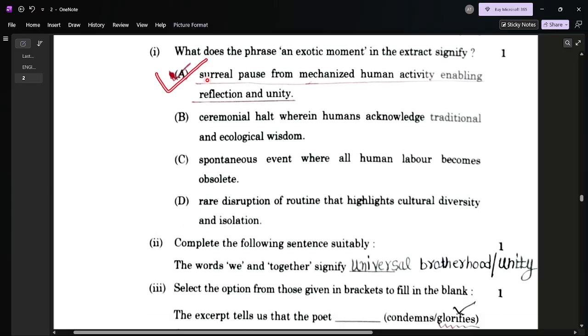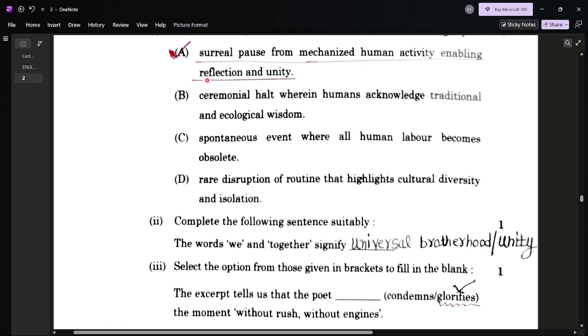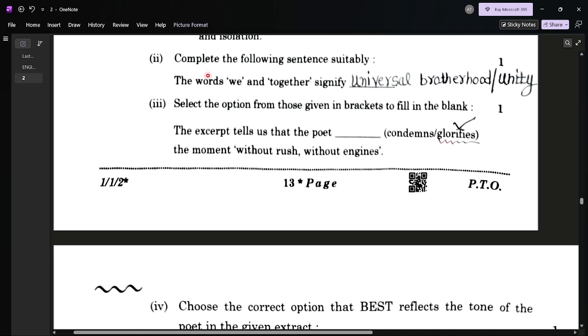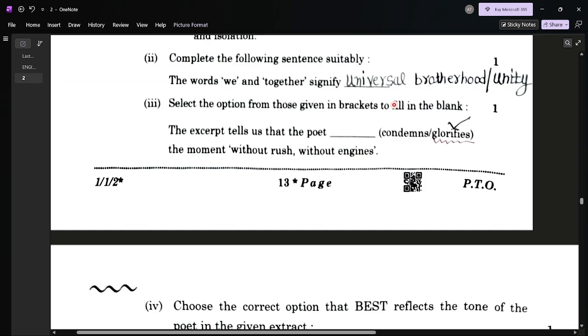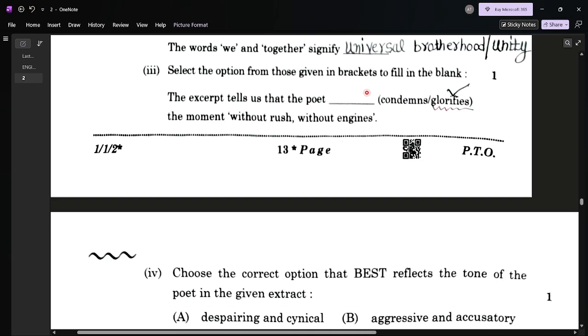Next one is question number 2. Complete the following sentence suitably. The words 'we' and 'together' signify universal brotherhood. If you have written universal brotherhood, here I have made the oblique. It means if you have written unity, the words 'we' and 'together' signify universal brotherhood and unity, integration.